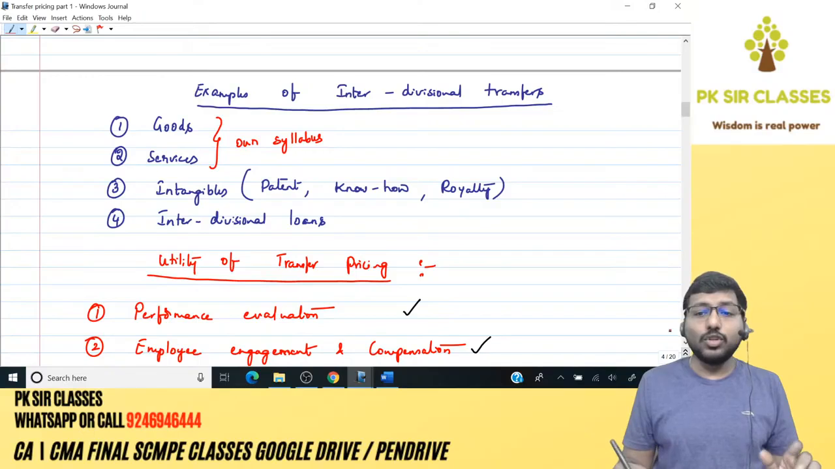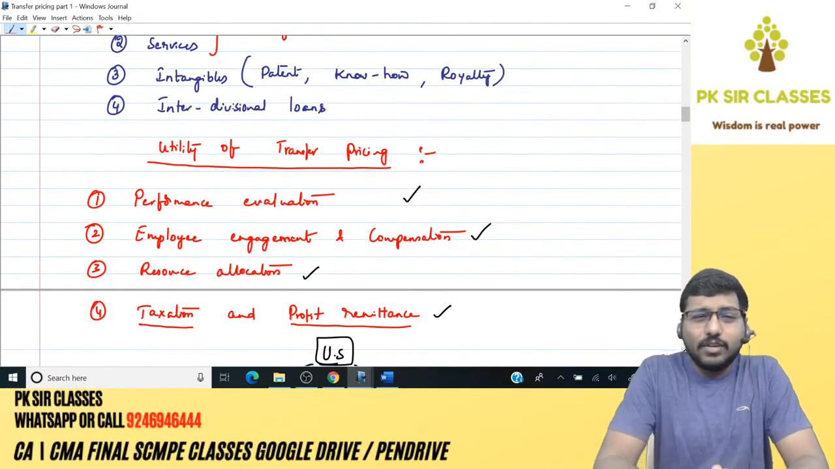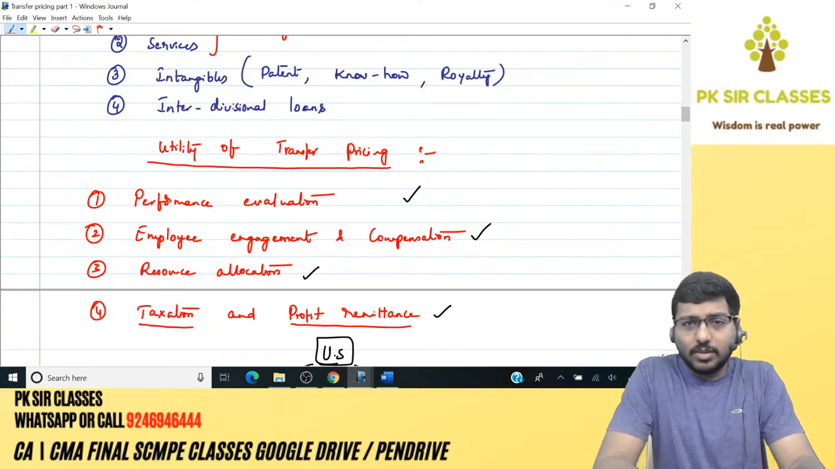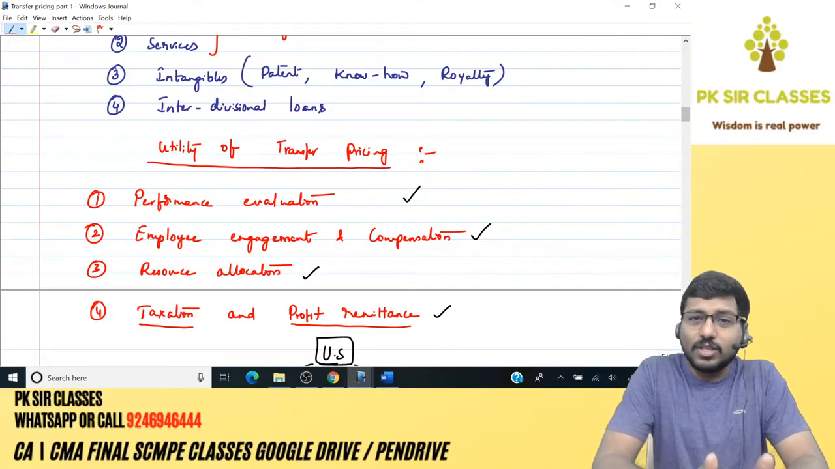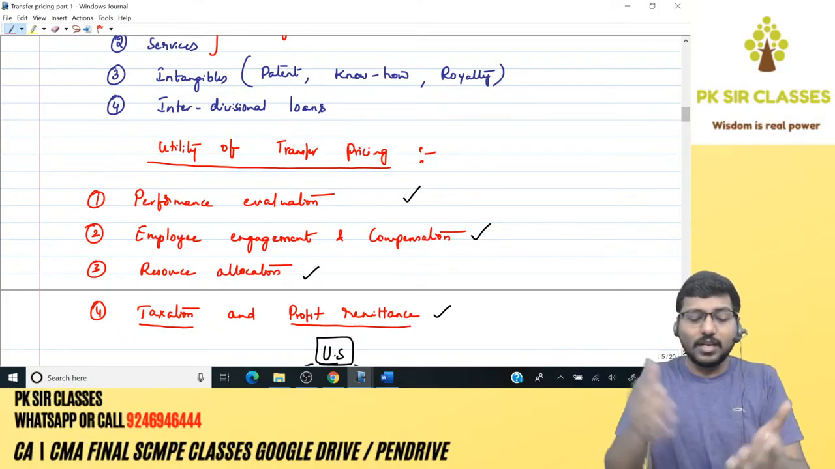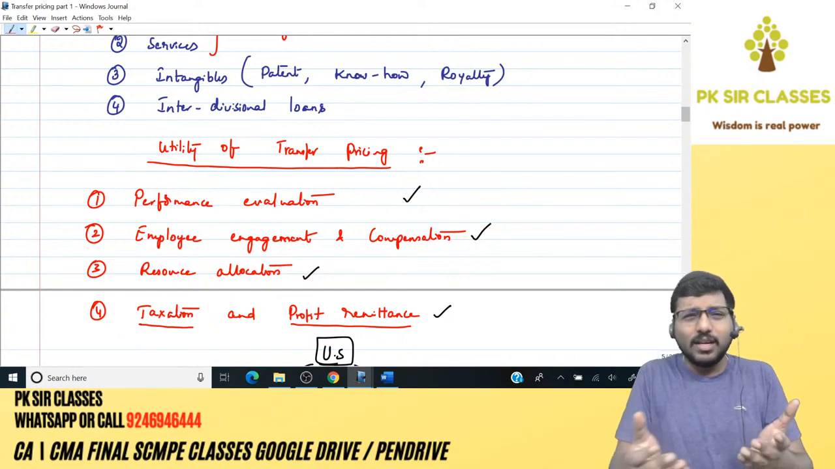After that, we have seen what are the uses of transfer pricing, what is the utility of transfer pricing, and here we have seen four important points. First one, performance evaluation, that we have already seen. Transfer pricing helps you in evaluating the performance of your employees. How? Because of transfer pricing only, there is something called revenue for the supplying division. Otherwise, there is no revenue for the supplying division unless it sells to the outside market. If it sells to the inside market, that is, internal transfer to the receiving division, is there a revenue?